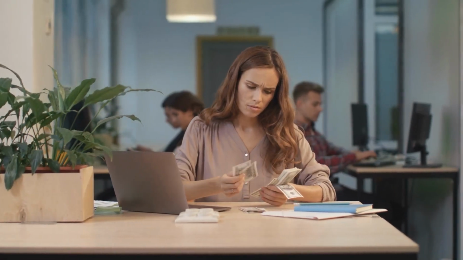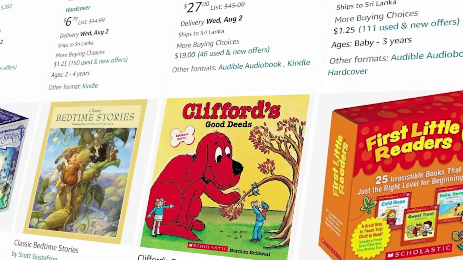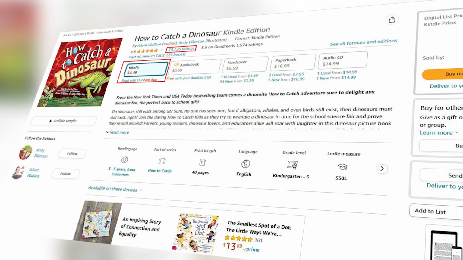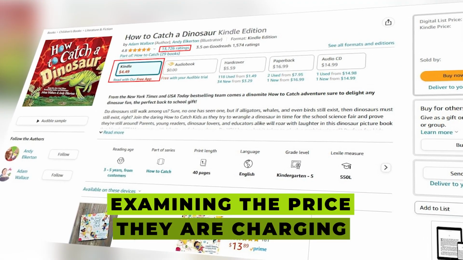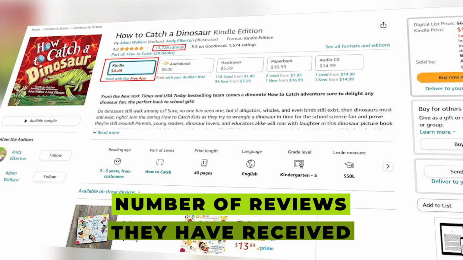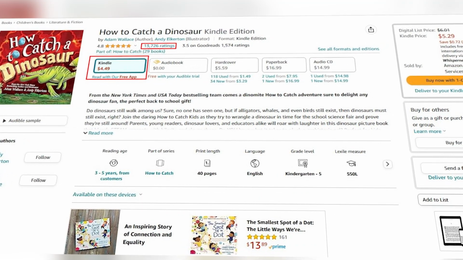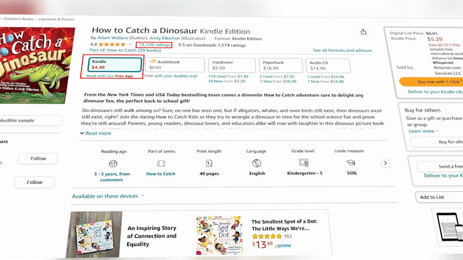So, you might be wondering, just how much can you earn by following this method? Well, let's delve into some real examples from Amazon to give you an idea. If you browse through the vast selection of children's books available for sale, you'll be amazed at the potential earnings. Take this book as an example. By examining the price they are charging and the number of reviews they have received, we can estimate the minimum earnings they have generated. Incredibly, this book alone has raked in over